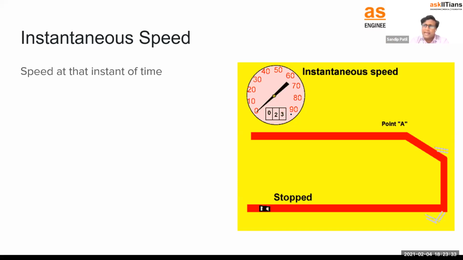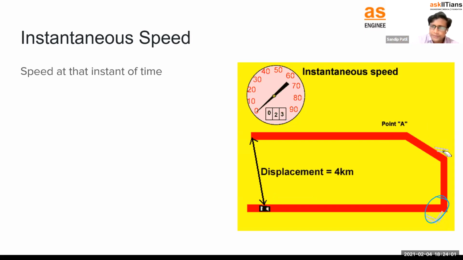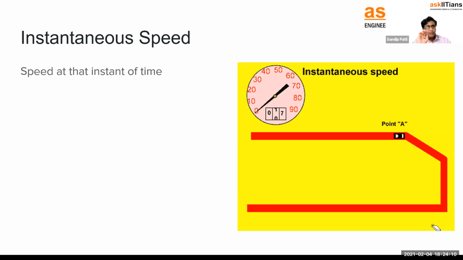So instantaneous means what? At the exact moment, whatever moment you want to find. That is called instantaneous. Obviously, it will vary at every second. Time is also important. So for a particular second, this is 17. At this particular point, how much? 17. Here you can see it has now completely stopped, so we can say it is 0. When it reaches here, it was exactly 23 or something. So that is the case of instantaneous speed. It is the speed at that particular second, which is represented by the speedometer of the car. So this is instantaneous speed.